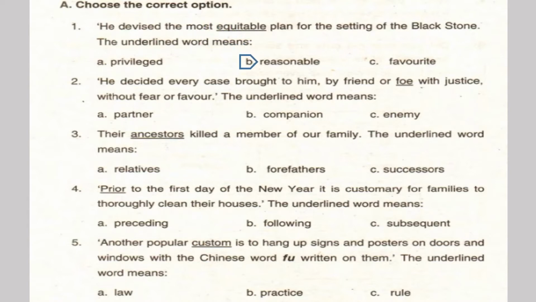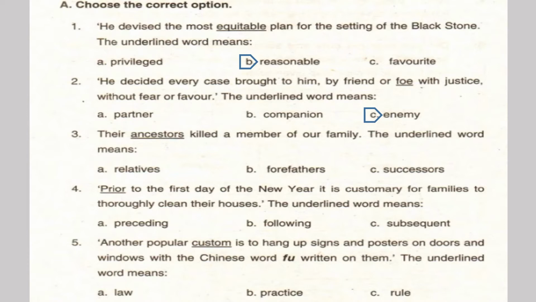The most reasonable. 2. He decided every case brought to him by a friend or foe with justice, without fear or favor. The underlined word means friend or foe. Foe is the opposite of friend, so it is enemy.